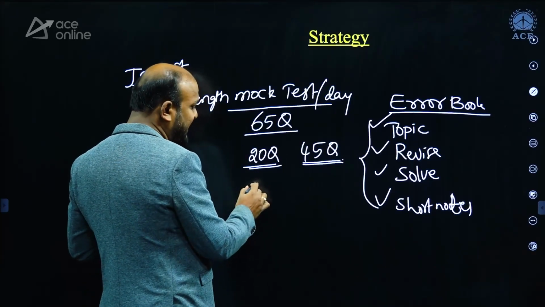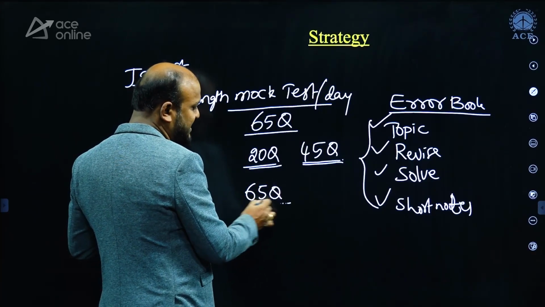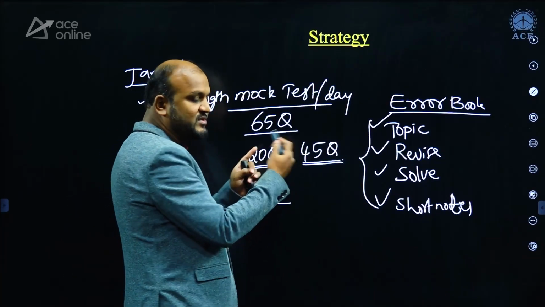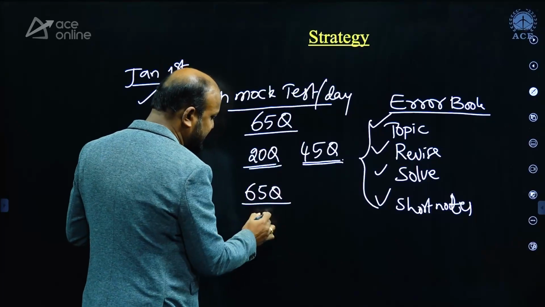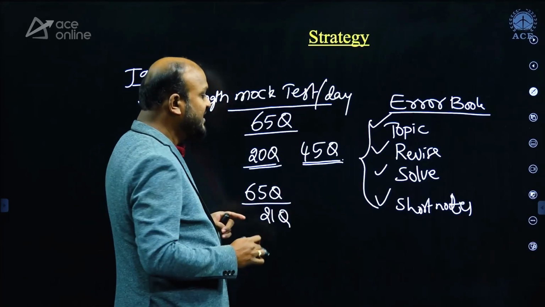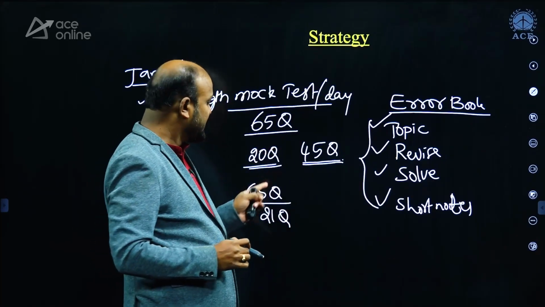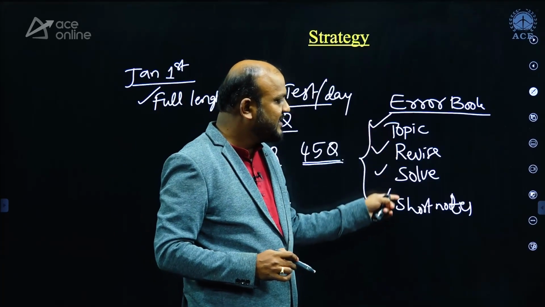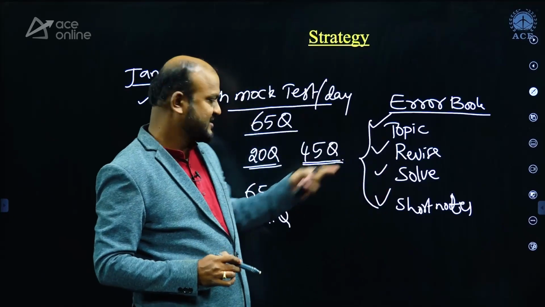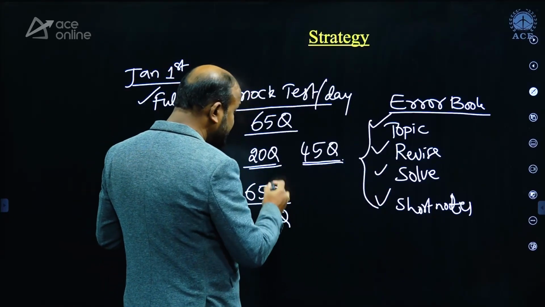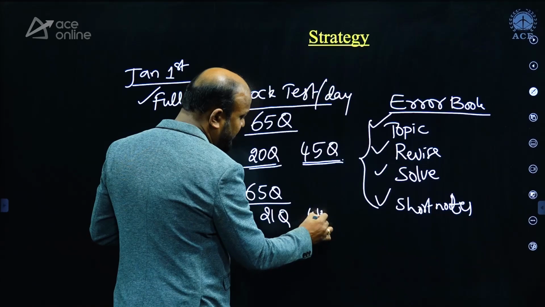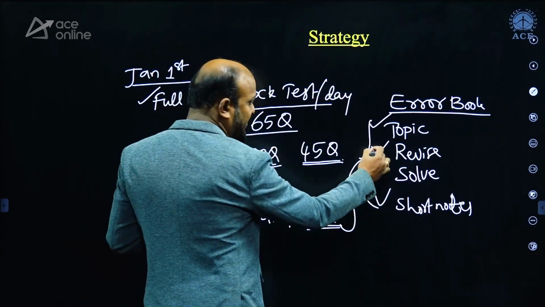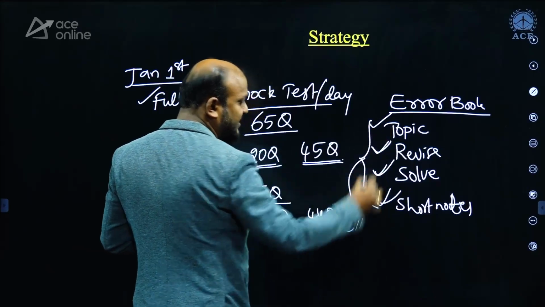On the second day, when you write a mock test of 65 questions, definitely the number of questions you are able to solve will increase, let us say to 21, because most of the questions that appear in the second test may be concepts that you revised earlier. So you have to list out the 44 unsolved questions, revise the topics, solve them and write short notes.